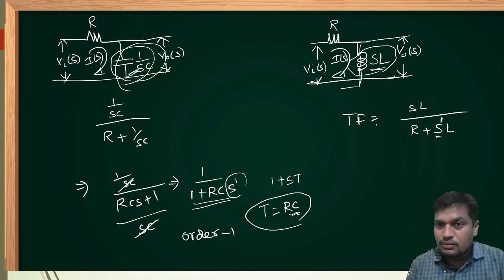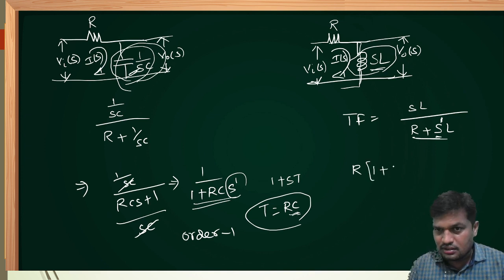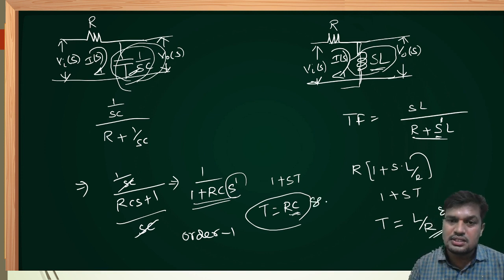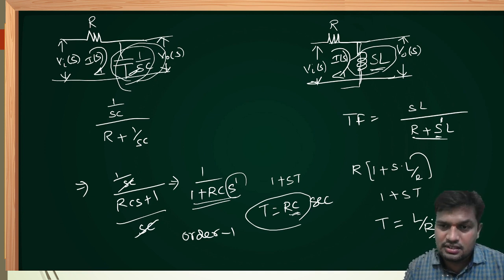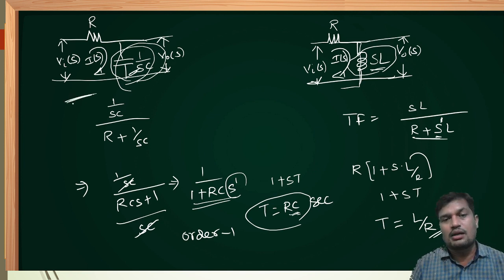Okay. Now, it is not in the 1 plus sT form, therefore take R common. Once you take it common, it can be written as 1 plus s into L by R. Now it is in the 1 plus sT form, where the time constant of the RL circuit is L by R seconds. This is the time constant of the first order series RL circuit, and RC seconds is the time constant of the first order RC circuit. In this way, we can determine the transfer function of simple circuits.